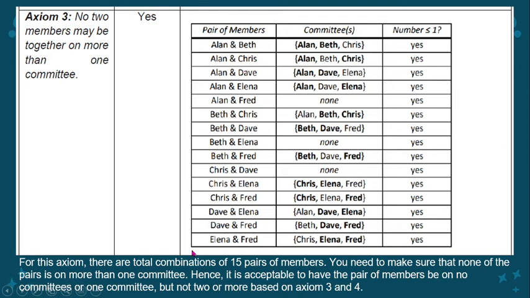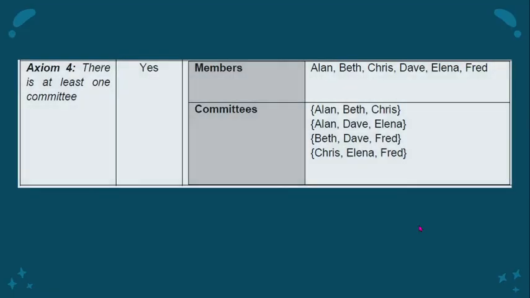So, hence, it is acceptable to have the pair of members be on no committees or one committee. So, accepted daw na pwedeng si, example, Alan and Fred, wala siyang committee or nandun lang siya sa isang committee, but not two or more based on axiom 3. So, if you can see, nag-satisfy yung axiom 3 and the number is less than or equal to 1. Next, for axiom 4, there is at least one committee. So, ayun, meron tayong at least one committee here.